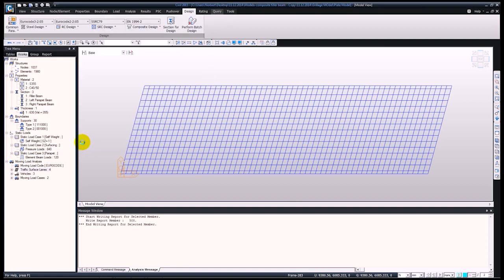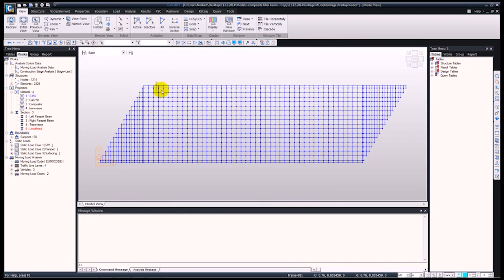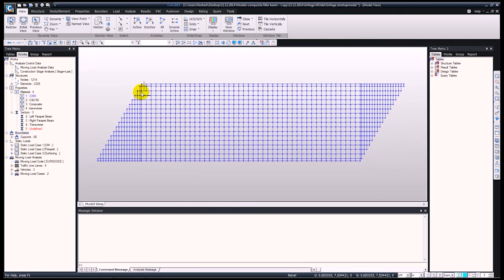Okay, so moving on to the other model. In order to save time, I have already defined the geometry. So as you can see it over here, let me turn on the perspective view. We have our edge beams and our main girders, along with the truss element, the transverse element.